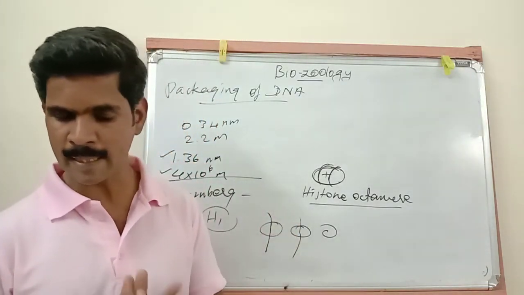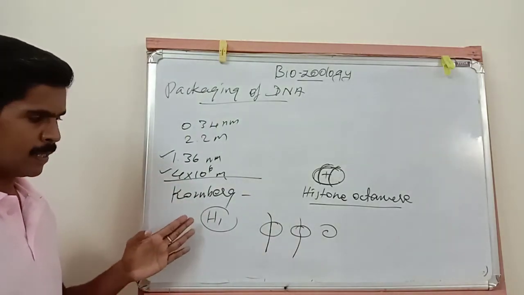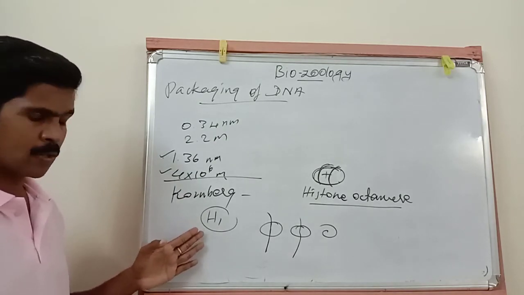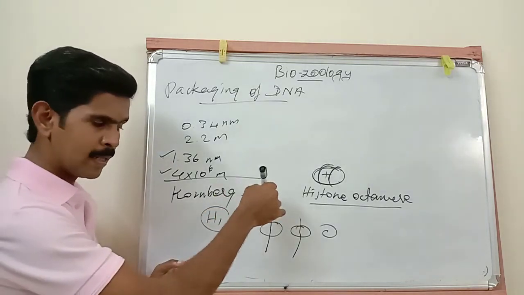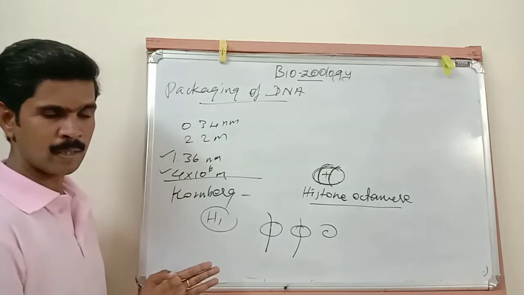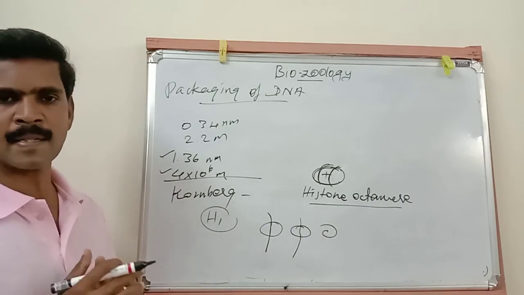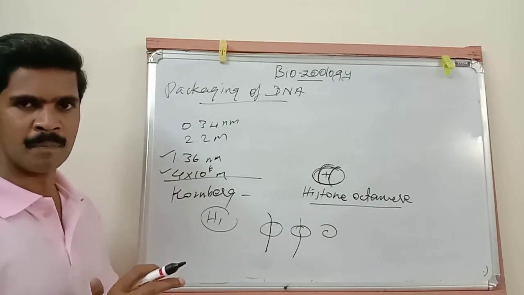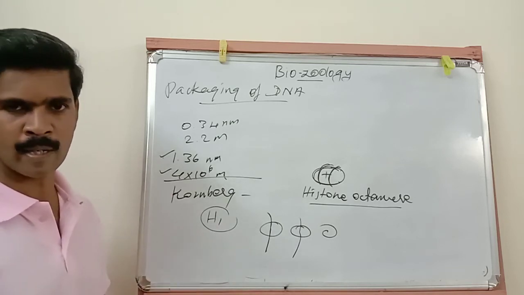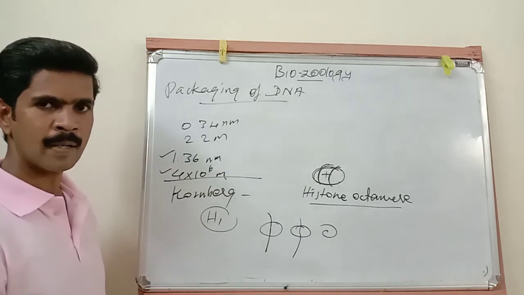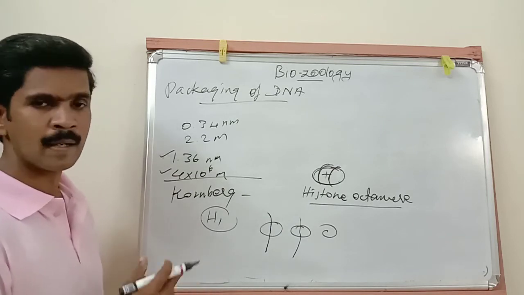Listen to the next point very carefully. I told you in some chromatin this linking DNA or H1 DNA is absent. So in this type of chromatin, the DNA is entering inside the nucleosome and coming outside. Then next point, the chromatin fiber diameter varies from 200 to 300 nanometers. That means in some chromatin fibers the diameter is 200 nanometers, and in some it is 300 nanometers.